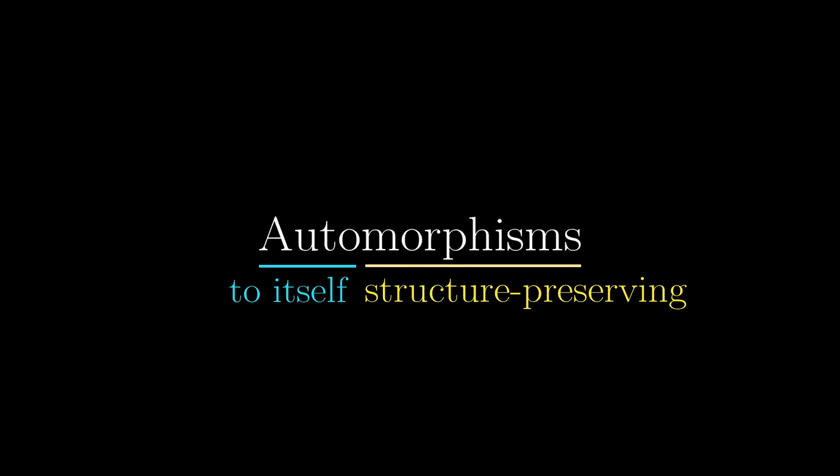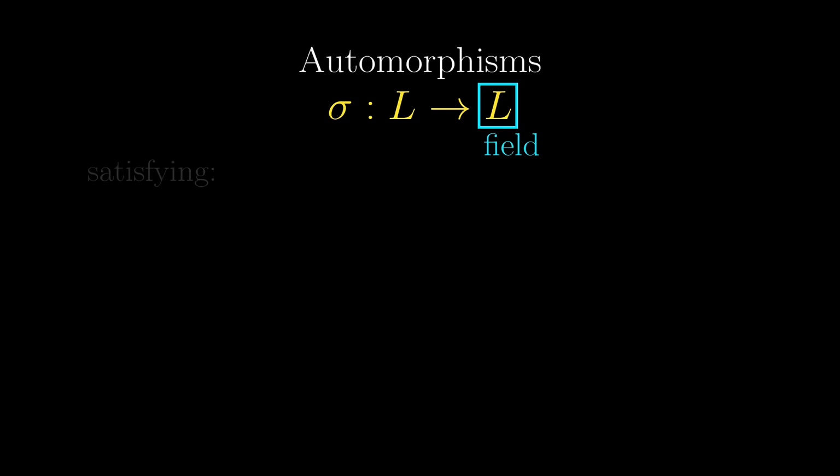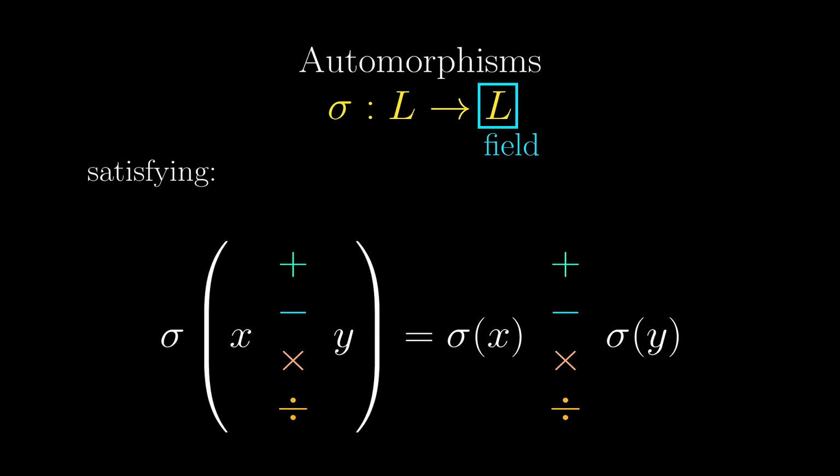We need to introduce another big word here, automorphisms. Auto means to itself, and morphism refers to structure-preserving maps. In the context of this video, it means a function from a field L to itself fulfilling some properties, namely, preserving algebraic relations.